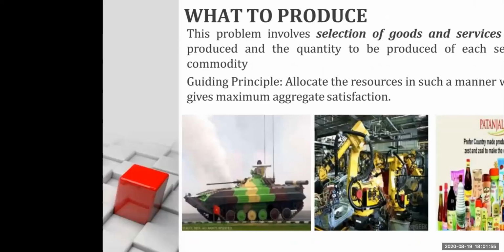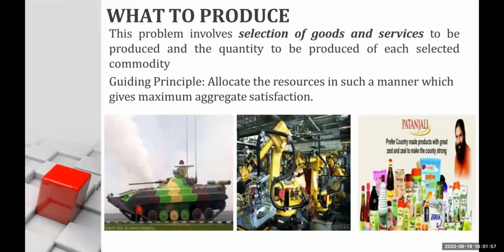The first problem is what to produce. This problem involves selection of goods and services to be produced and the quantity to be produced of each selected commodity. Every economy has to decide how much quantity it should produce and what kind of goods and services. So they have to make a decision on the selection of goods and services to be produced. Here the guiding principle is allocating the resources in such a manner that gives maximum satisfaction.